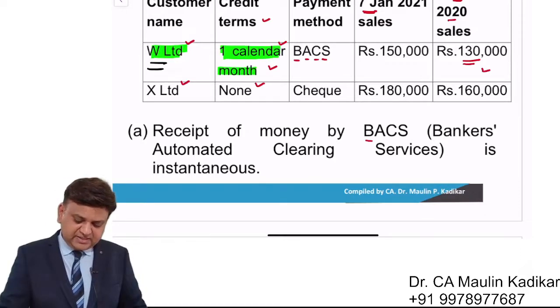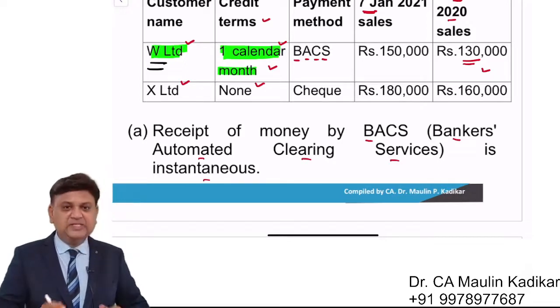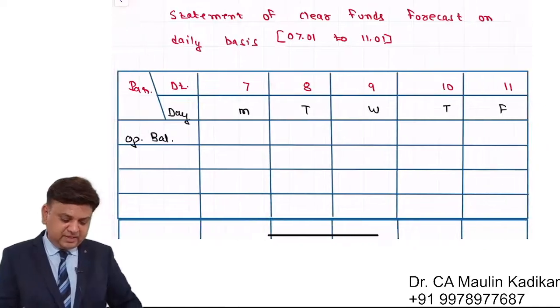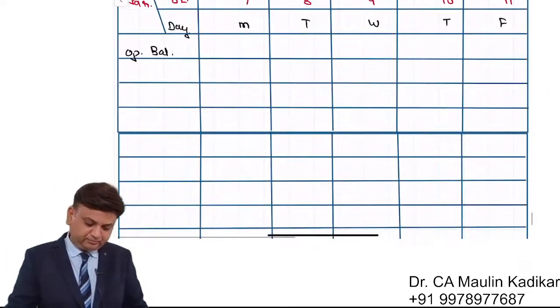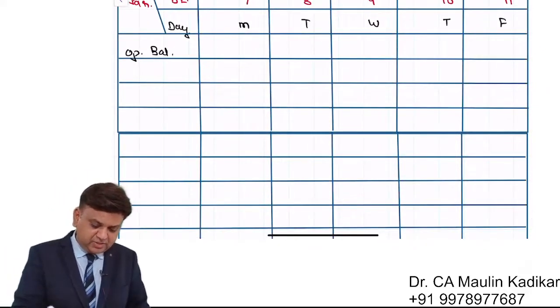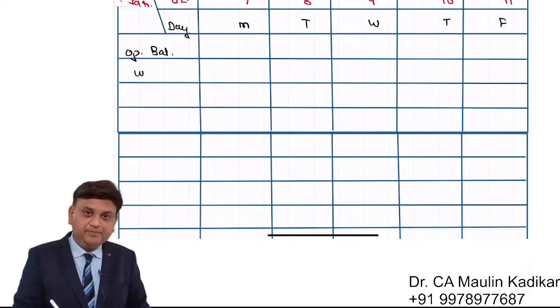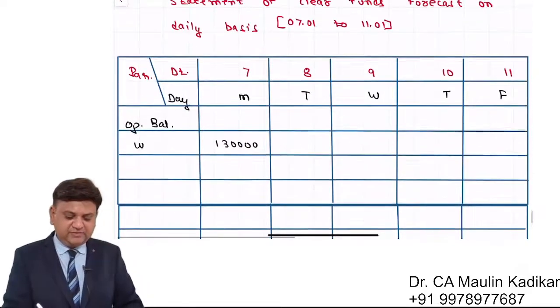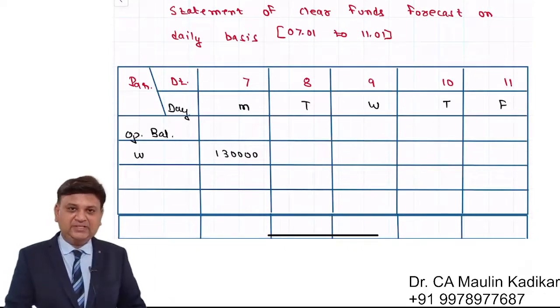Receipt of money by BACS, Bankers Automated Clearing Services, is like instant. Immediately you will receive the payment. That is what they have provided. So we will mention over here W customer. On 7th itself we are going to receive the payment of 1,30,000 for the goods that we had sold on 7th of December. Like that we understand.